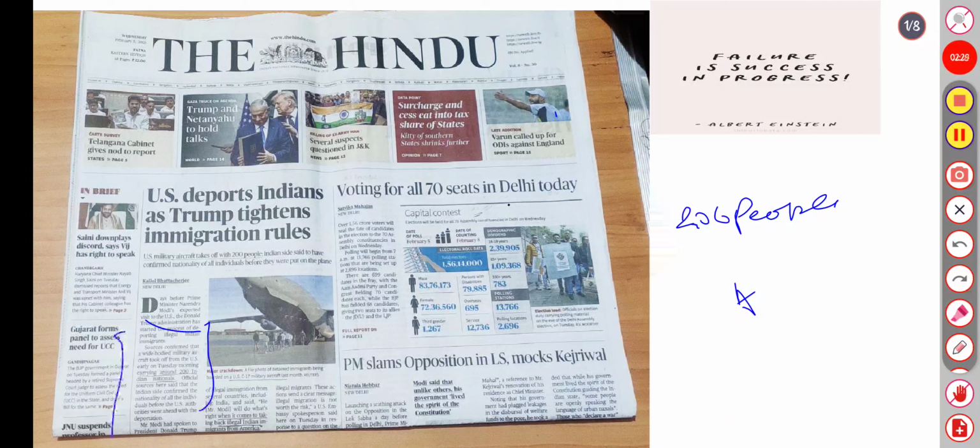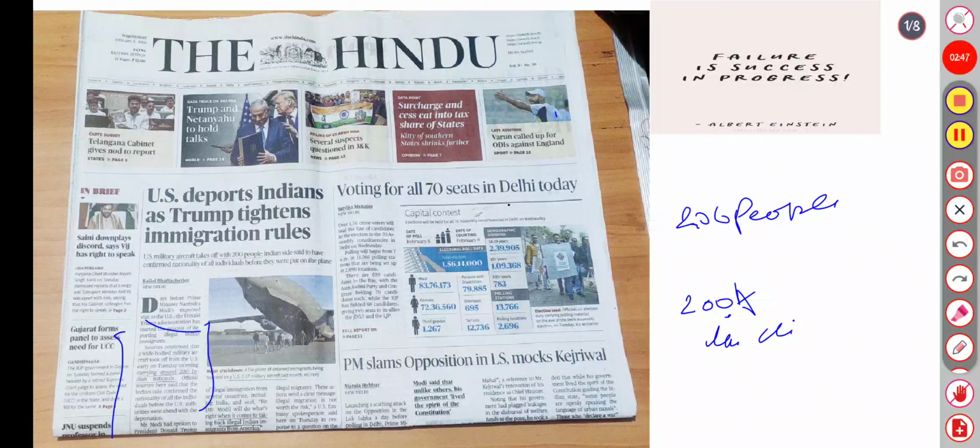Sources confirmed a wide-bodied military aircraft took off from the US on Tuesday morning carrying 200 Indian nationals, and official sources say US authorities were going ahead with deportations.